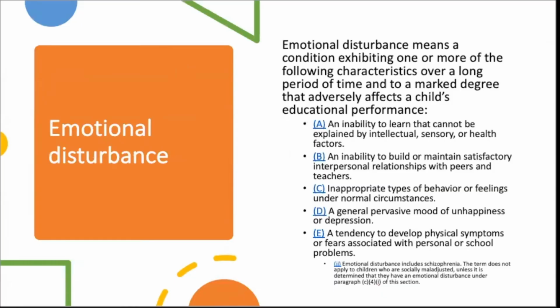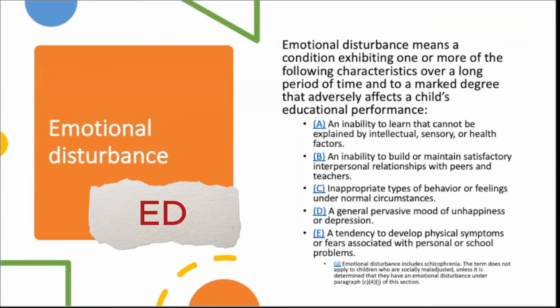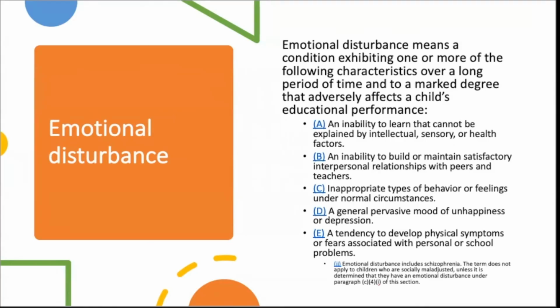All right, we have emotional disturbance. You may also see this one referred to as ED, or sometimes EBD, emotional behavior disorder. I don't love the term disorder in relation to this, but it is a commonly used word as well. So emotional disturbance, ED, is a condition that exists over a period of time and is really related to a student's behavior. It's an inability to learn because of something that is causing behavioral issues, and those behavioral issues are tied to that student's emotional disturbance or emotional needs.